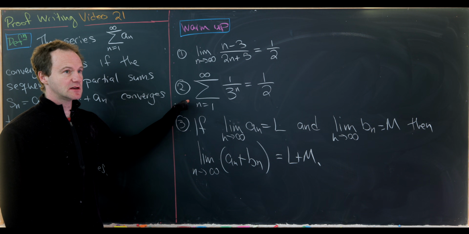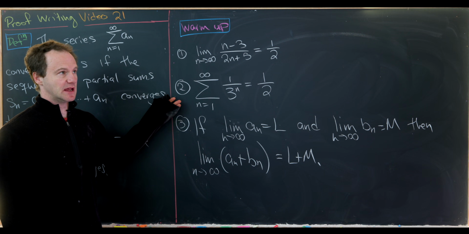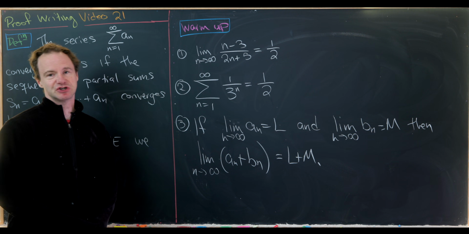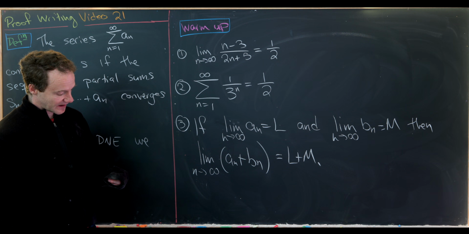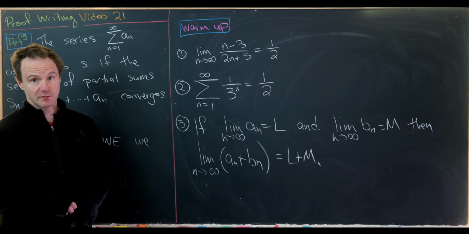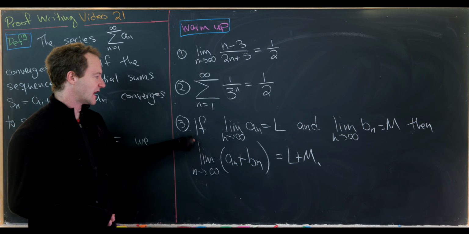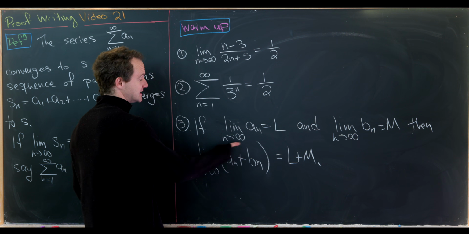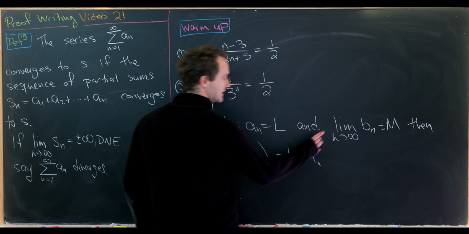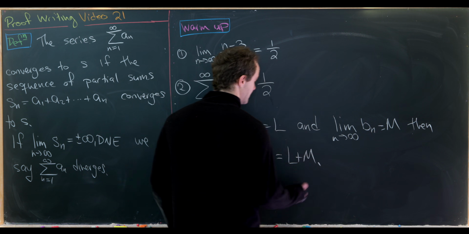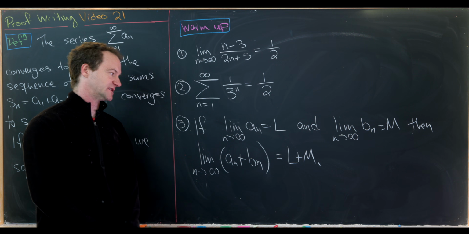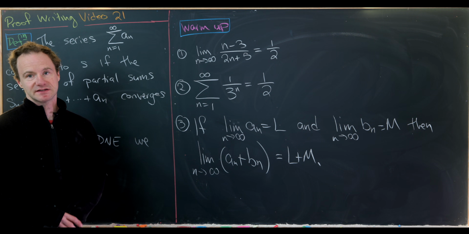At the end of this, you'll need an epsilon N proof that the limit of the sequence of partial sums is what you want it to be. And then finally, a little bit more general of a proof, which you can adapt from what we did in a previous video: show that if the limit as n goes to infinity of a sub n is L, and the limit as n goes to infinity of b sub n is m, then the limit of the sequence built out of the sum of the terms is L plus m. And that's a good place to stop.